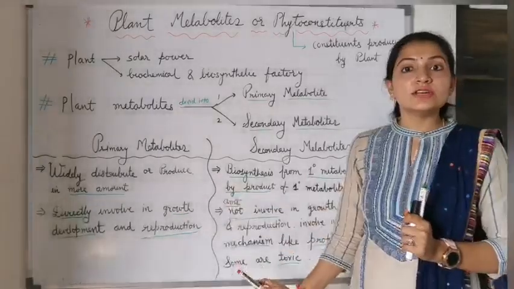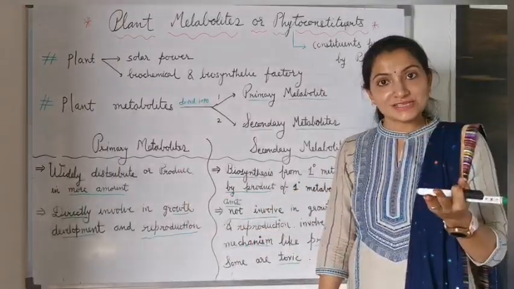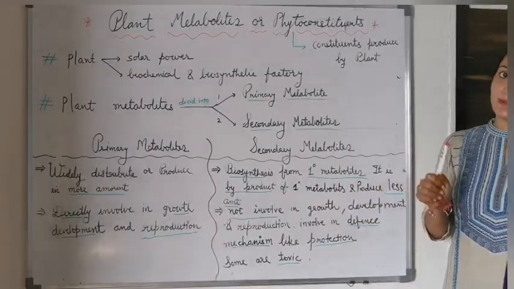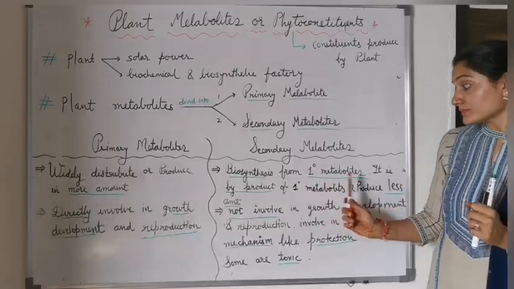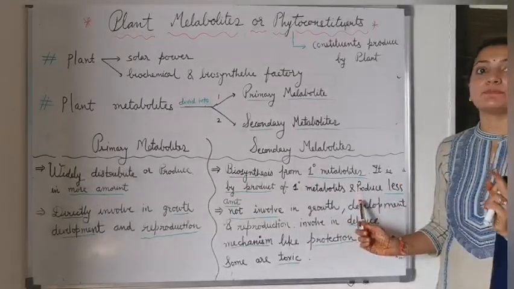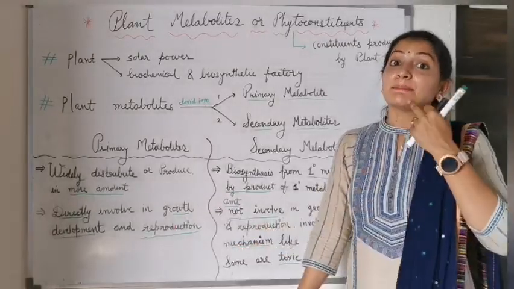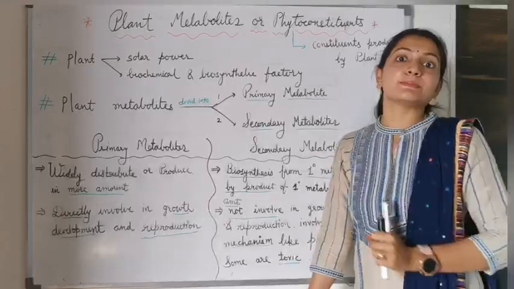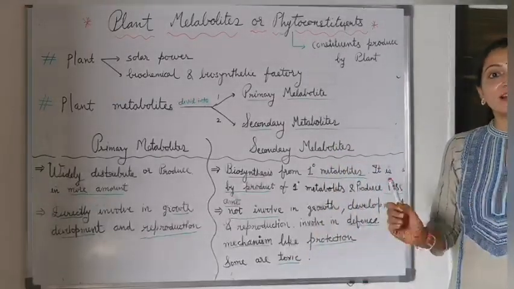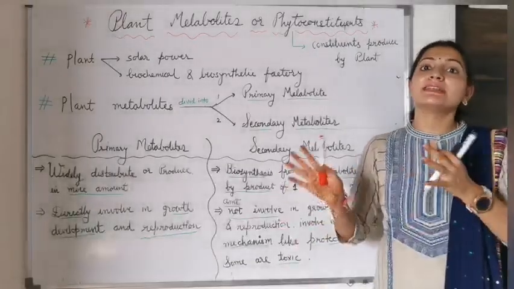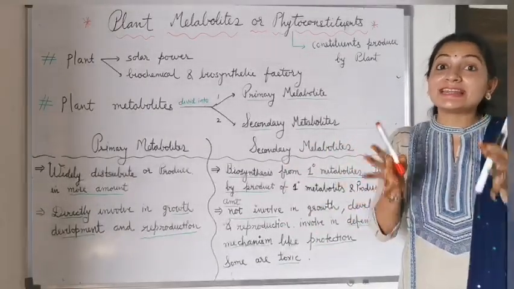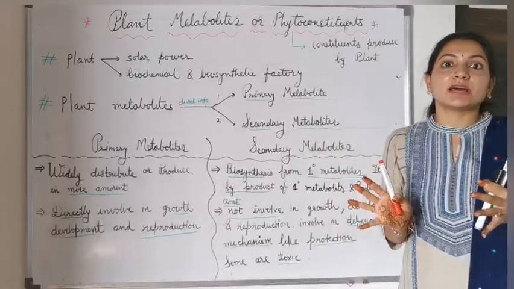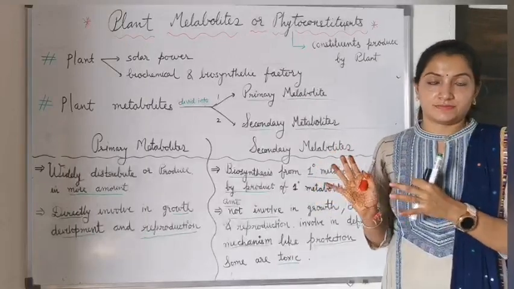So two differences are clear. First, primary metabolites are widely distributed and produced in more amount, while secondary metabolites are produced from primary metabolites, are byproducts of primary metabolites, and are produced in less amount. Second, primary metabolites are directly involved in growth, development and reproduction, while secondary metabolites are not. They are involved in defense mechanism, like protection. Some secondary metabolites are toxic in nature.